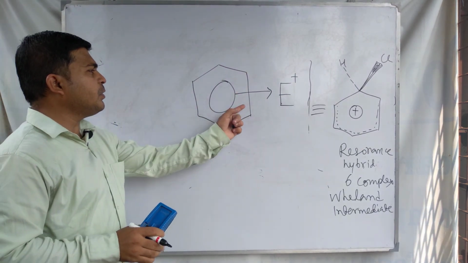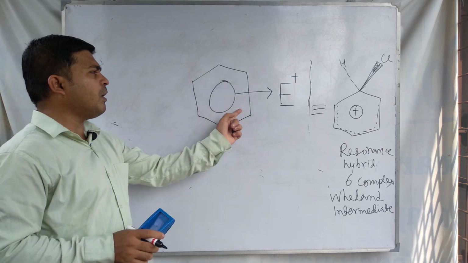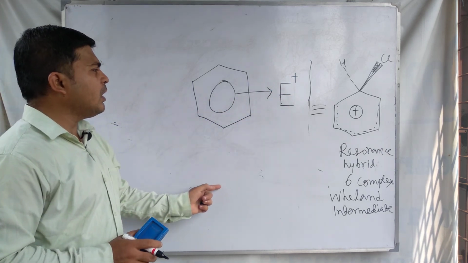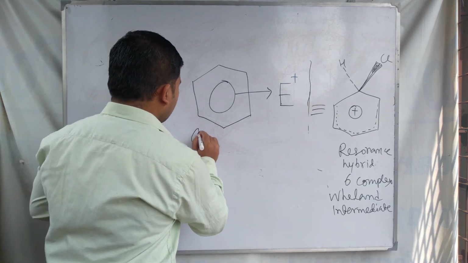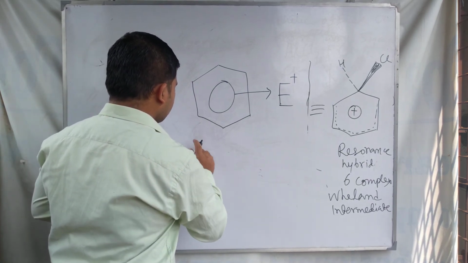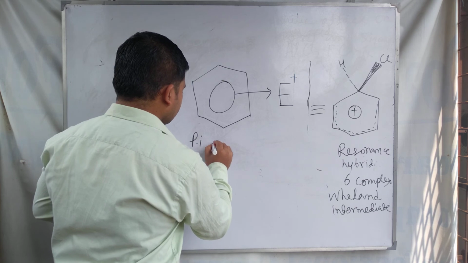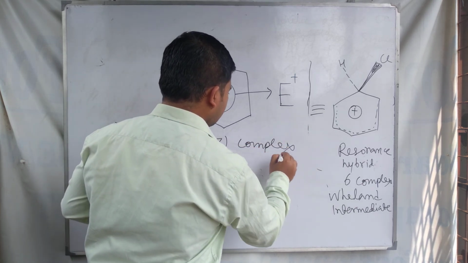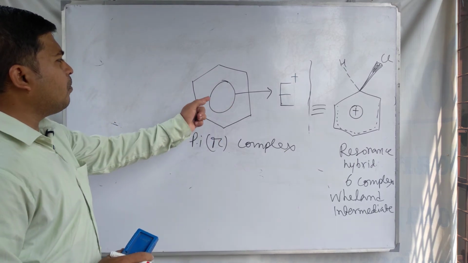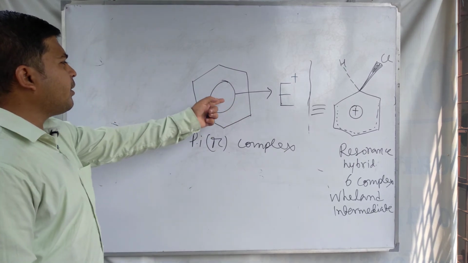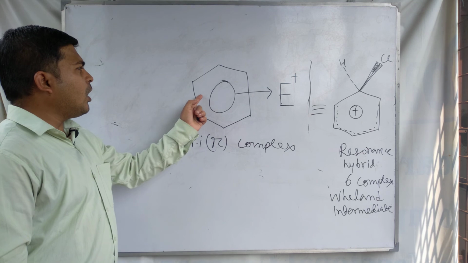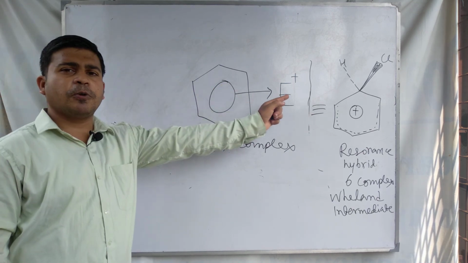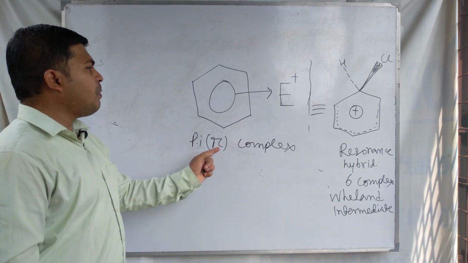The interaction between the pi orbitals of the benzene and the E plus electrophile is called the pi complex.